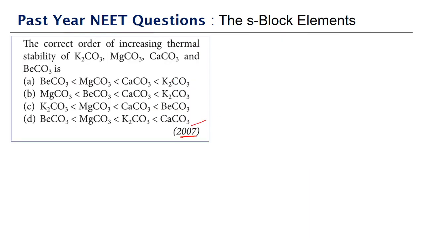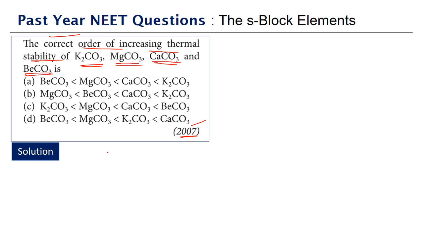Next we have a question that has come in 2007. The correct order of increasing thermal stability. Again same thing. So thermal stability should be increasing for K2CO3, MgCO3, CaCO3 and BeCO3. If you take a closer look, there is a slight difference, it's not a group based question alone. Why?